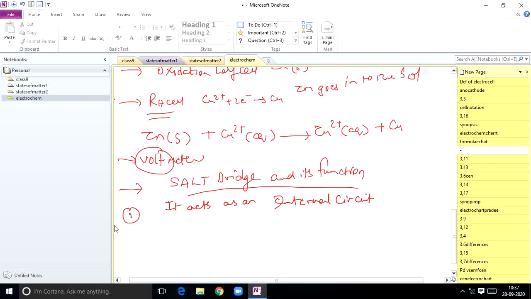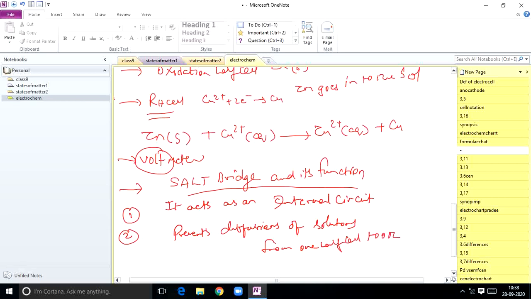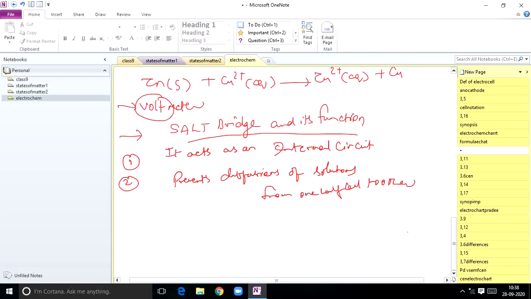It prevents the diffusion of solutions from one half cell to the other. One solution should not enter into the other solution. It prevents diffusion of solutions from one half cell to the other half cell.